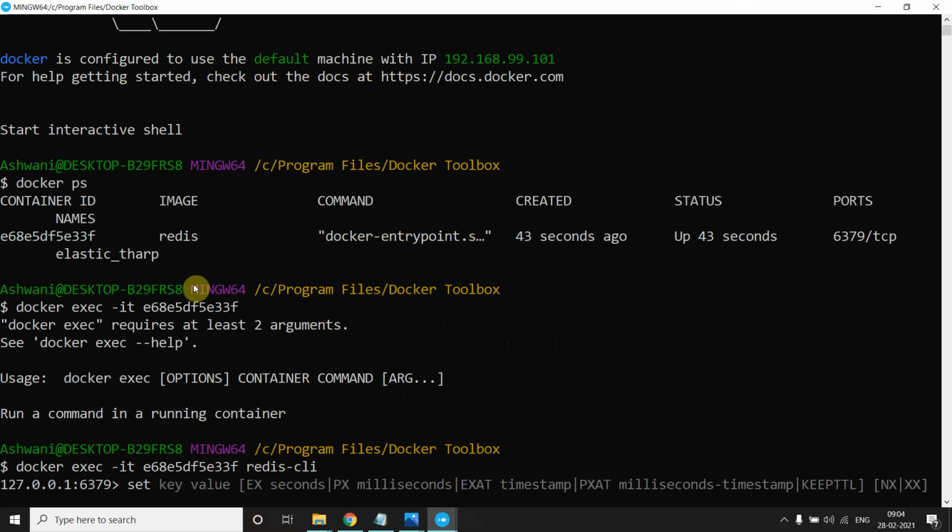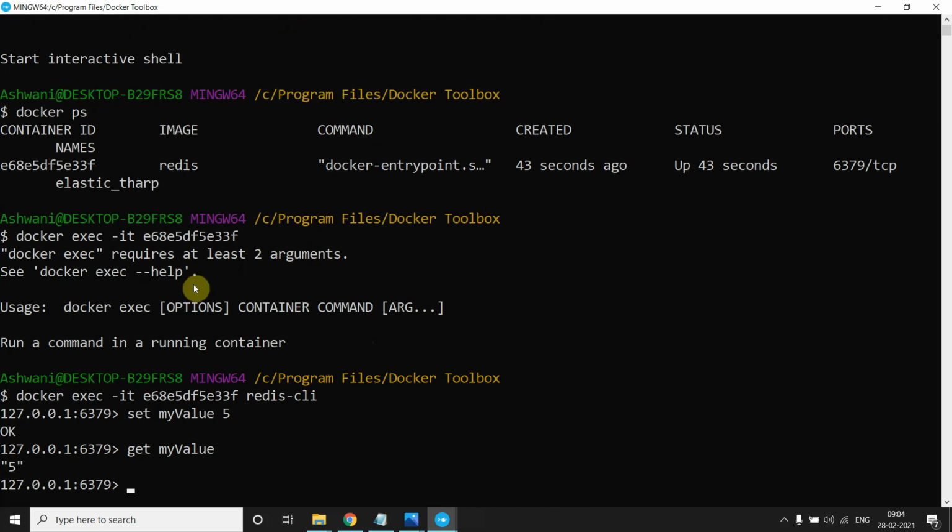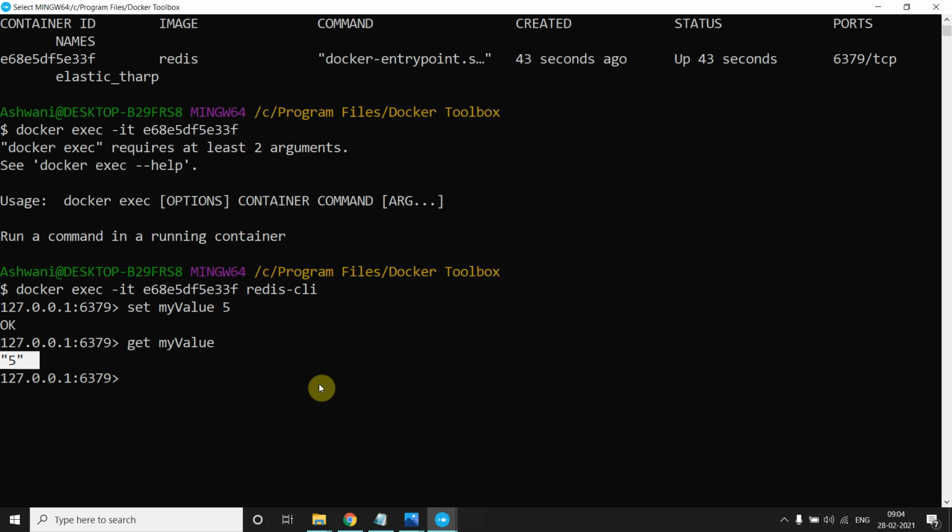So set my key, set my value 5. Okay, now I will say get my value. As I said, set my value 5, and when I say get my value, it's 5. All of this is working inside redis-cli because this container is up and running.